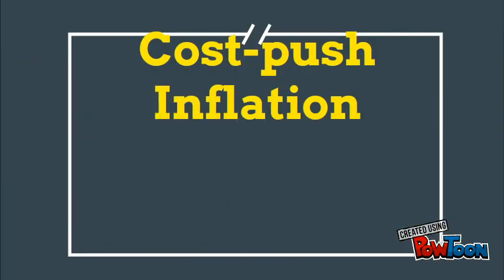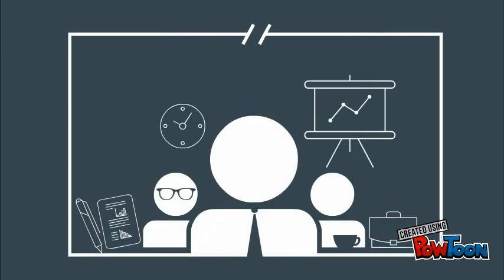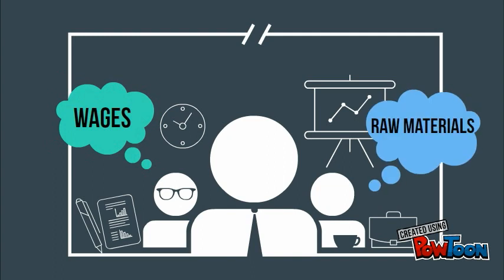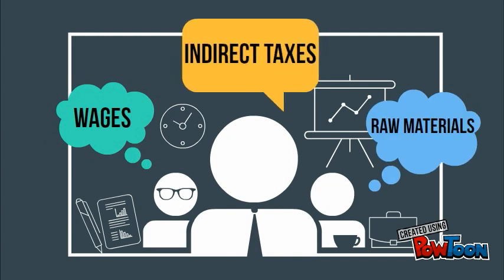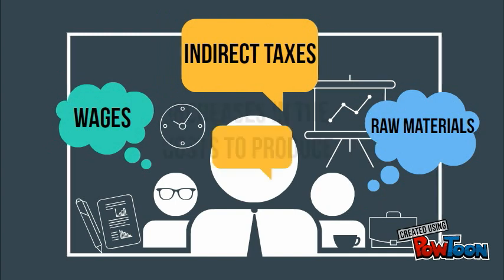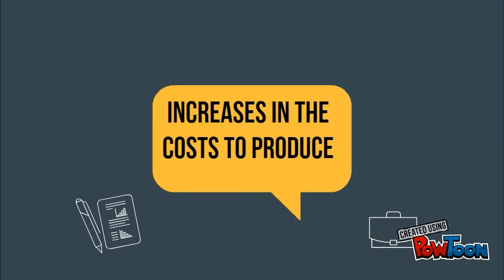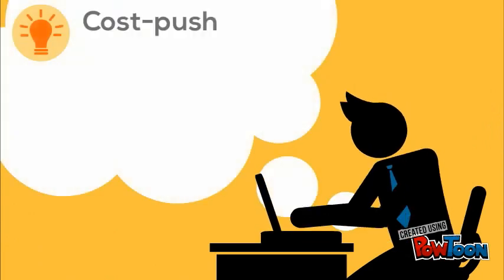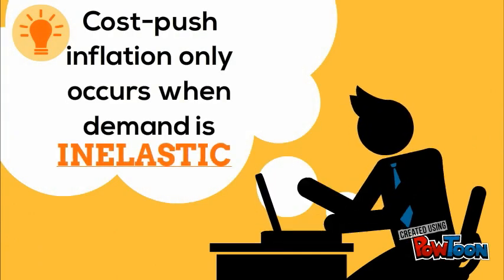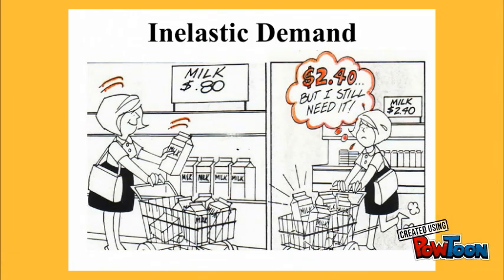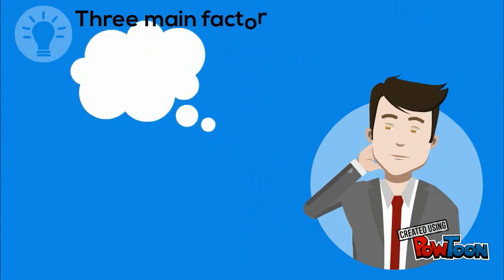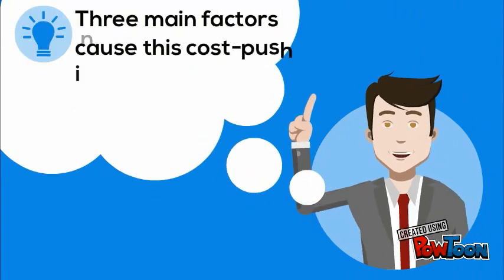Cost-push inflation is the idea that prices increase due to increases in wages, raw materials, indirect taxes, and other input factors. Simply stated, prices are pushed up by increases in the costs to produce. Cost-push inflation only occurs when demand is inelastic, since people cannot easily buy less of milk, for example, no matter how high its price goes. Three main factors can often cause this cost-push inflation.